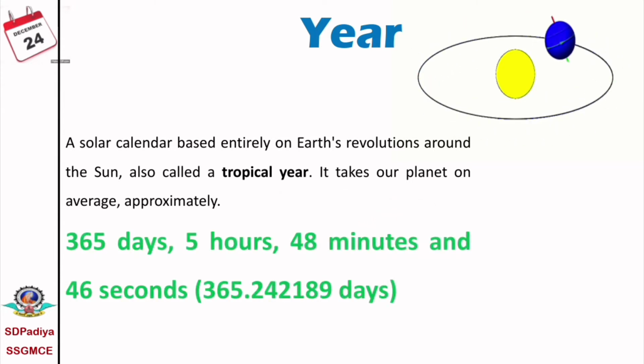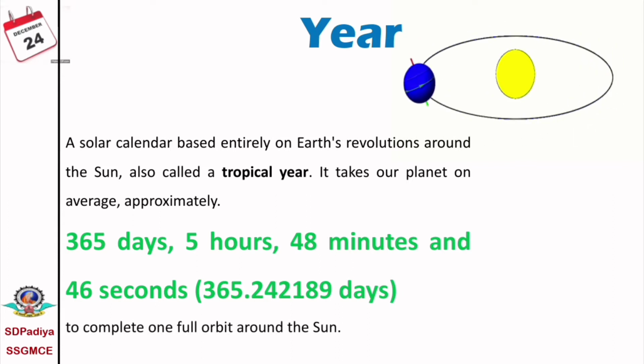Approximately 365 days, 5 hours, 48 minutes and 46 seconds. That is 365.242189 days. It is not completely 365 days or 366 days. It requires 365 days, 5 hours, 48 minutes and 46 seconds to complete one full orbit around the sun. Therefore, this time duration is considered for a year.